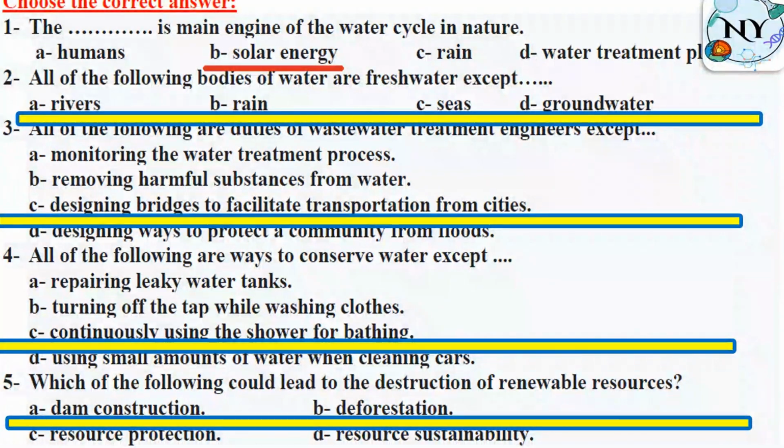So let's remember together what is meant by solar energy. Solar energy means light and thermal energy. Both of them are known as solar energy, which come from the sun.